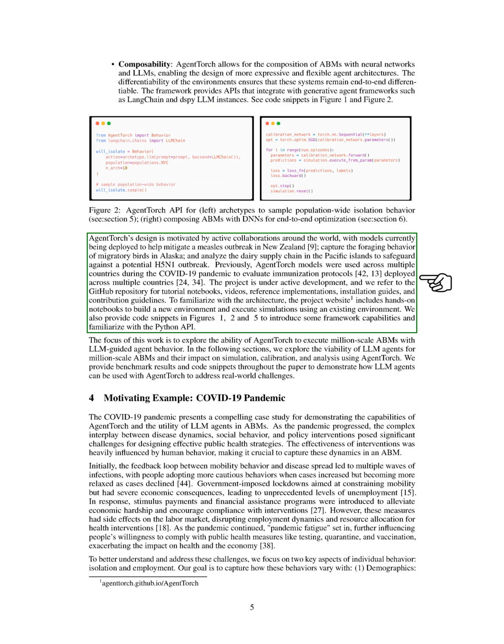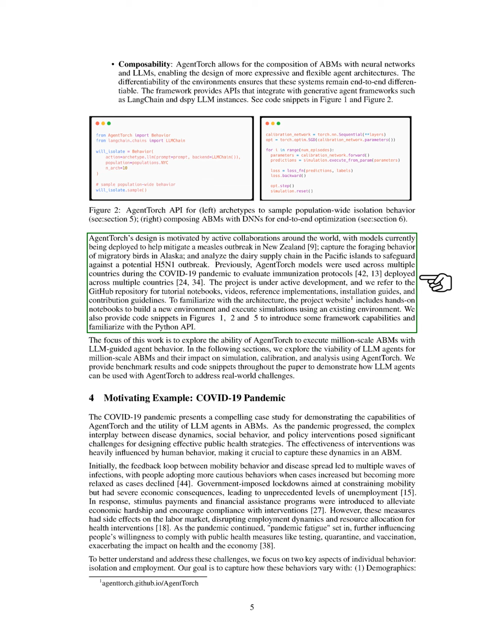Our work with AgentTorch is driven by collaborations worldwide, with applications ranging from managing a measles outbreak in New Zealand to studying migratory bird behavior in Alaska and analyzing dairy supply chains in the Pacific Islands. Previously, we utilized AgentTorch models during the COVID-19 pandemic to assess immunization strategies across various countries.